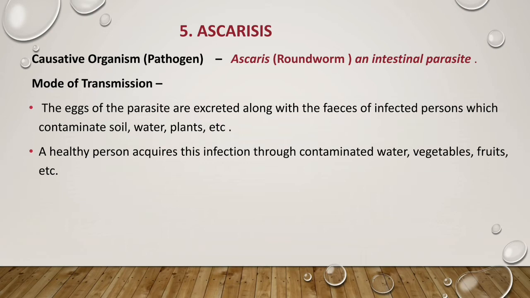So you came to know that vegetables, fruits and water should always be properly handled. Drinking water should be proper, filtered water. You should drink water after boiling it.